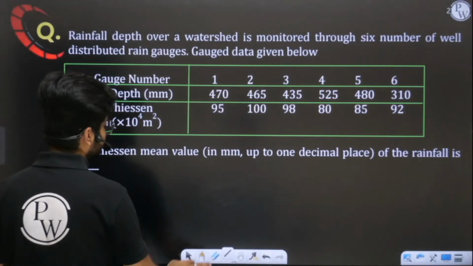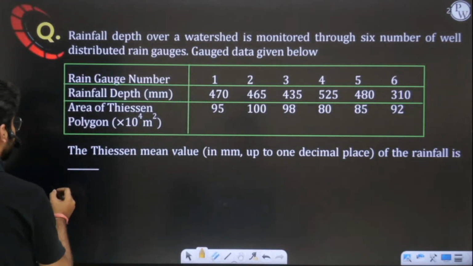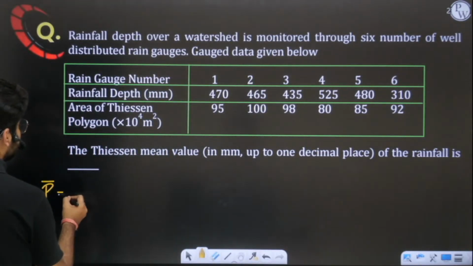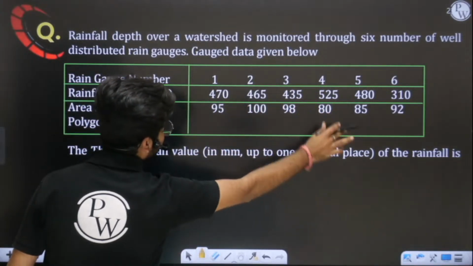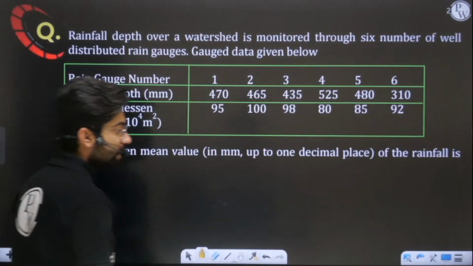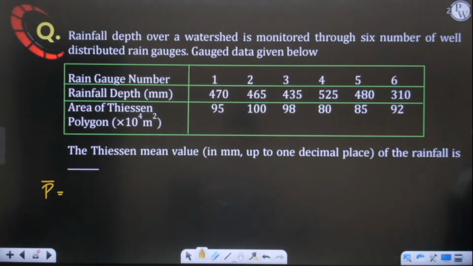So simply what you have to do? Simply apply the formula, nothing else. Apply P average: P1 A1, P2 A2, P3 A3, P4 A4. Do this and get the answer. Tell me how much you are getting. Solve this and let me know what answer we are getting here.